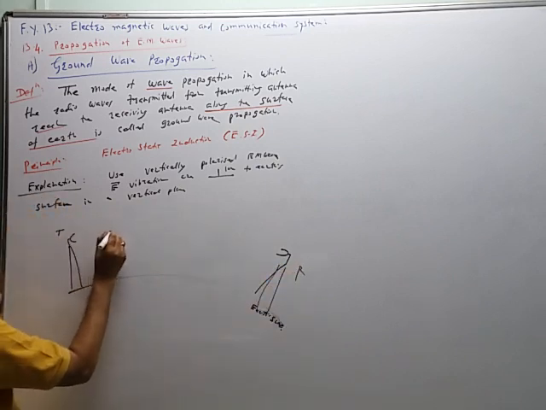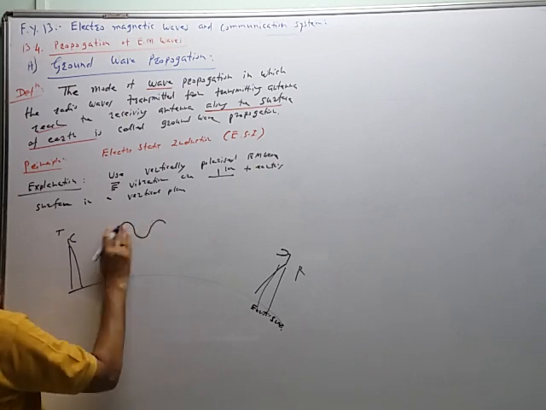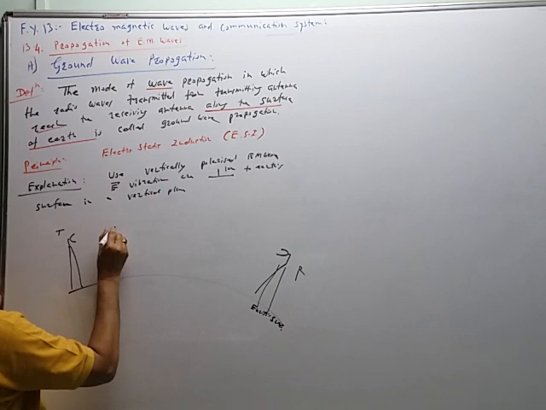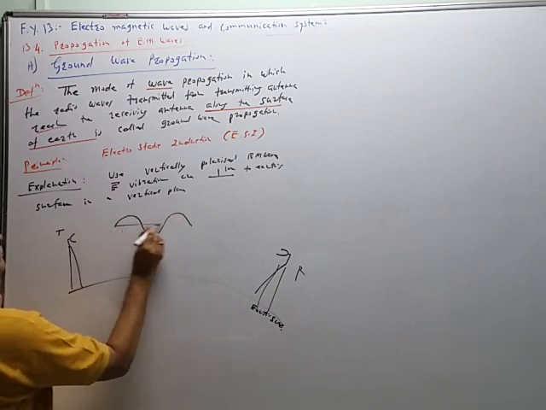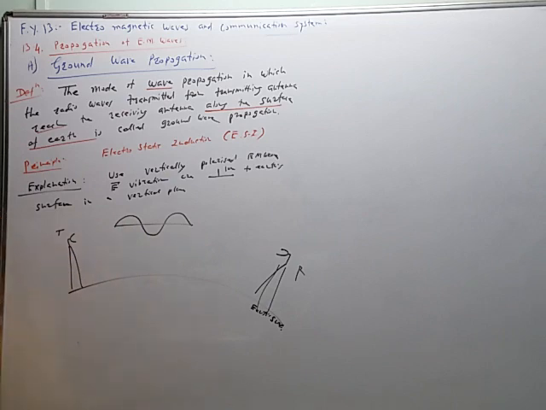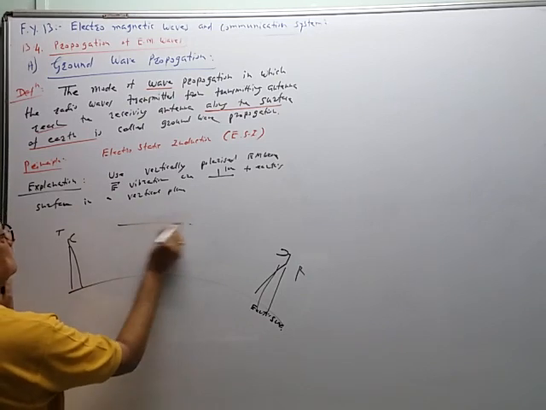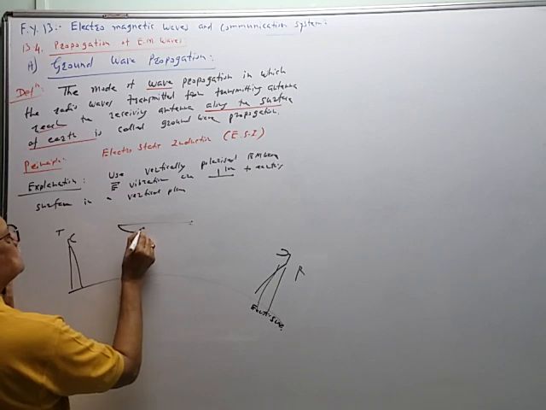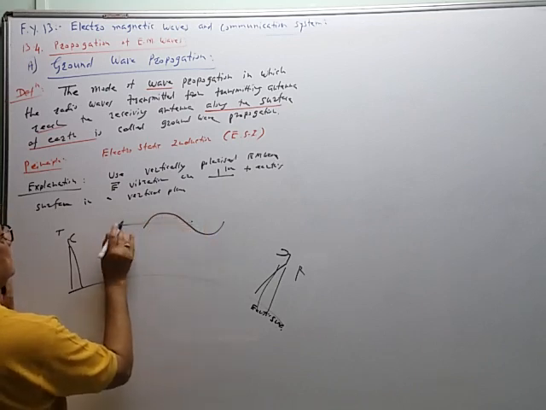So here the electromagnetic wave is transmitted, it is vertically polarized like this. So I will show only 3 cycles like this: positive half cycle, negative half cycle and positive half cycle.